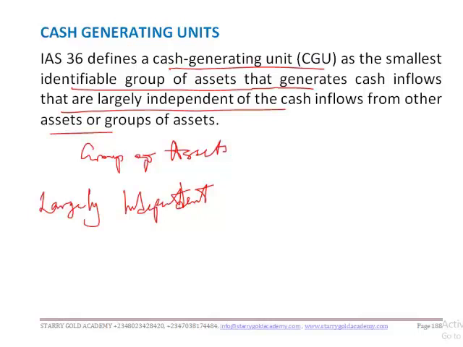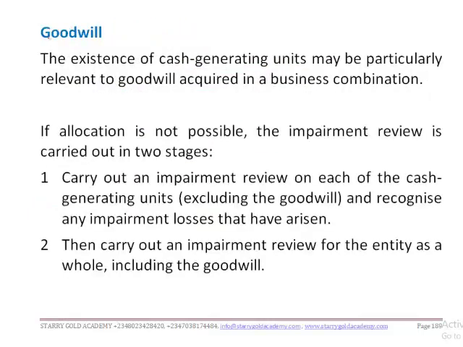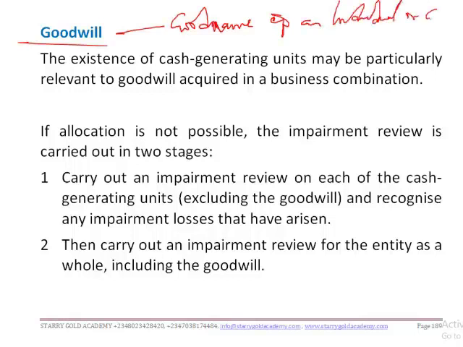Now what do you know about goodwill, or have you had goodwill before? Goodwill, simply put, is the good name, the reputation of an individual or company.